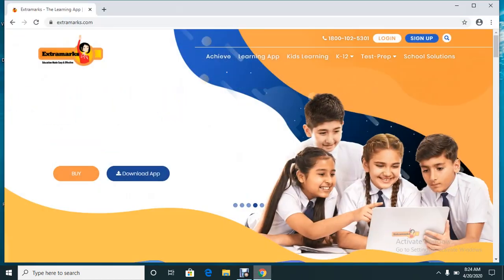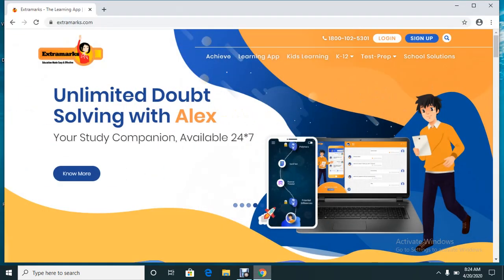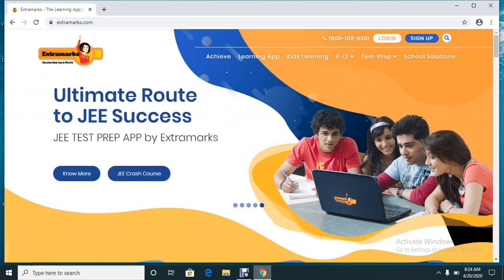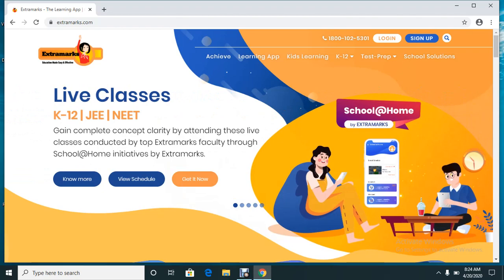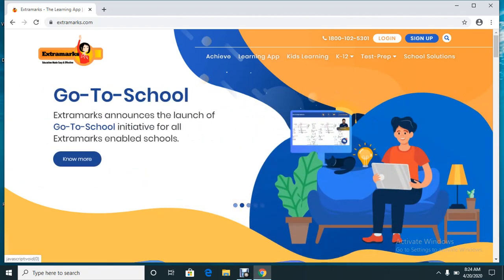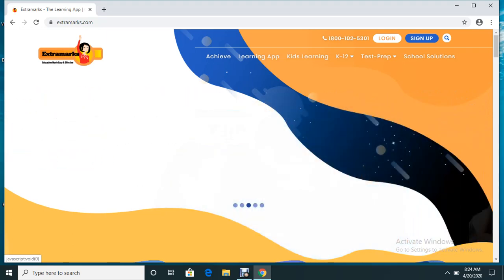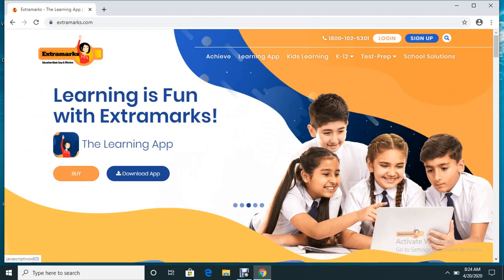For conducting the live classes, you have to open www.extramarks.com in the URL. As soon as you open the URL, you will have this page popping up in front of you where you need to log in. Every teacher will be given a unique user ID and password. Similarly, the students will also be provided with a user ID and password.